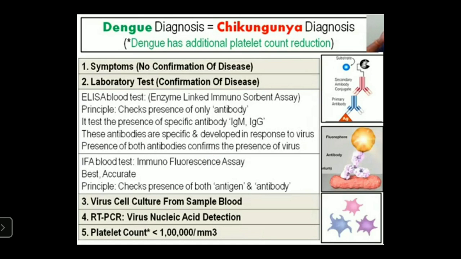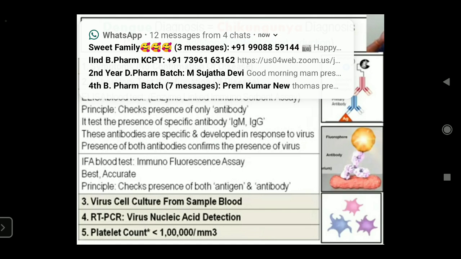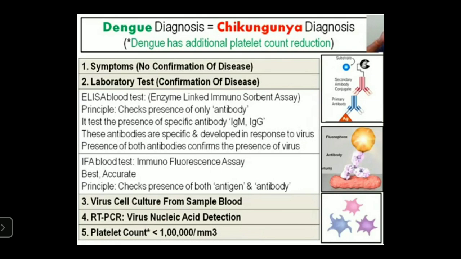Next one, these are the various types of diagnostic tests for dengue fever. If symptoms appear, first confirm the disease by conducting laboratory tests like ELISA, enzyme linked immunosorbent assay. In this test, specific antibodies like IgM and IgG can be detected. Another test is the immunofluorescence assay, to check the presence or absence of antigens and antibodies.